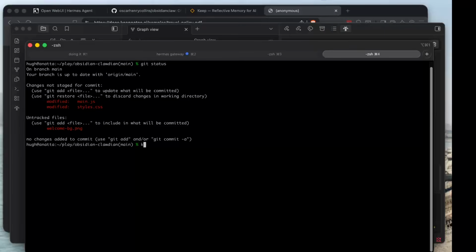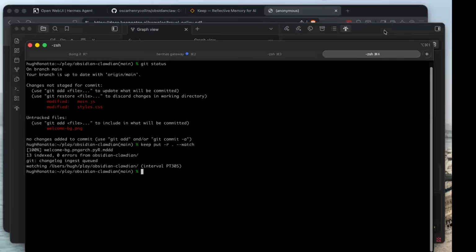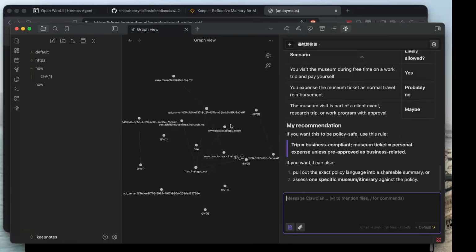But I can drop this directly into the keep memory system, and I can say put recursive the current directory, and I can even say watch this directory so that if I make changes in here, then the changes will immediately be reflected in the memory system, and then because they're in the memory system, then we get this view over them in Obsidian as a graph.